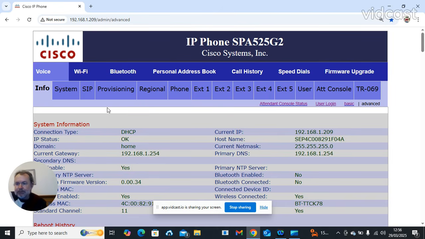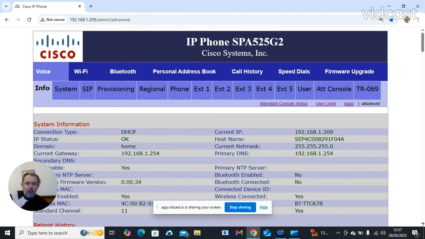Underneath, you will see a couple of tab windows: info, system, SIP, provisioning, regional, phone, line, or it's got extension, but they are line 1, 2, 3, 4, and 5. It's a 5-line phone. User window. That's the attendant console or the sidecar. That's something slightly different, which we won't talk about because it's not necessary at this particular moment in time.